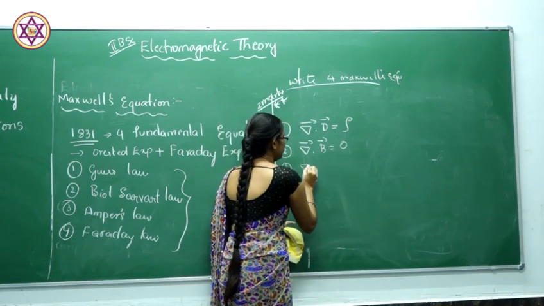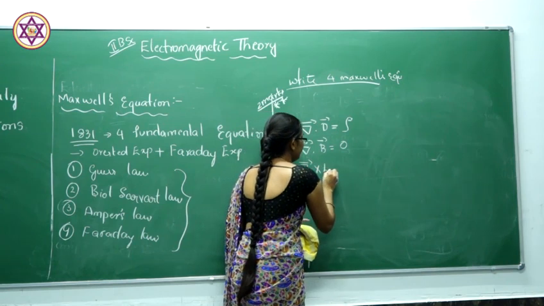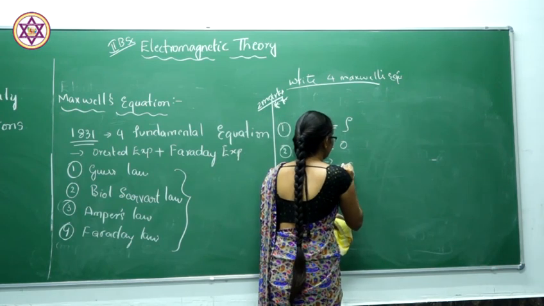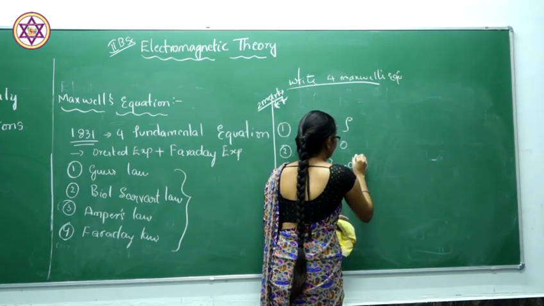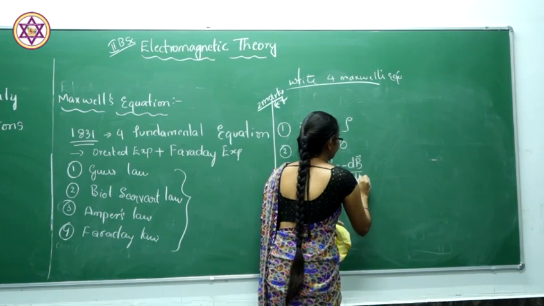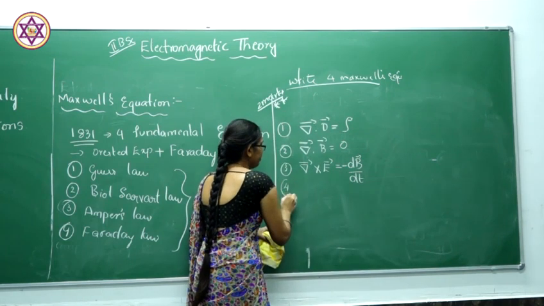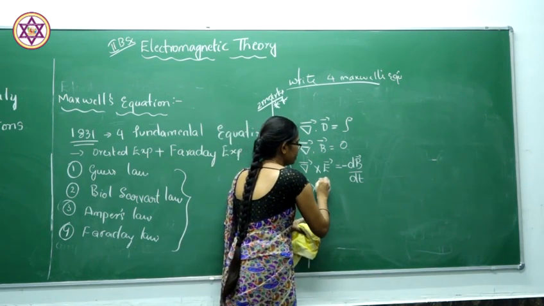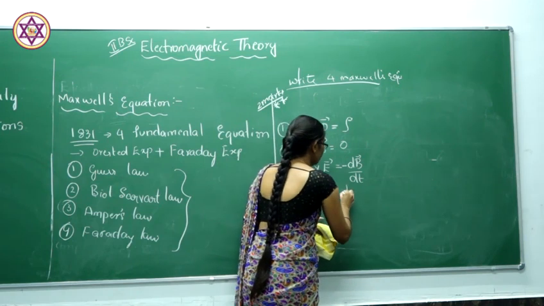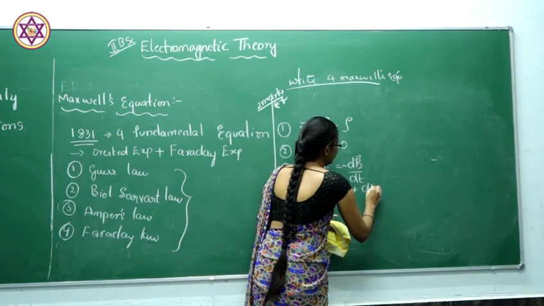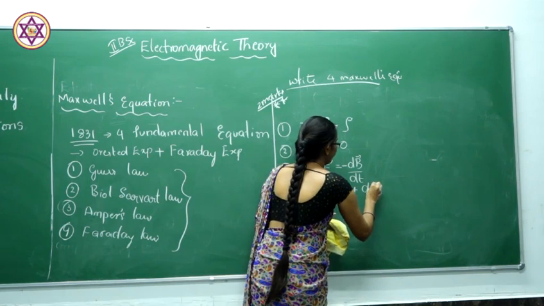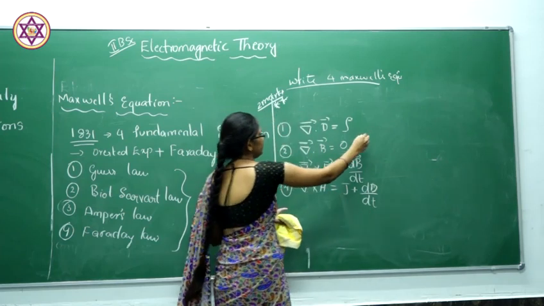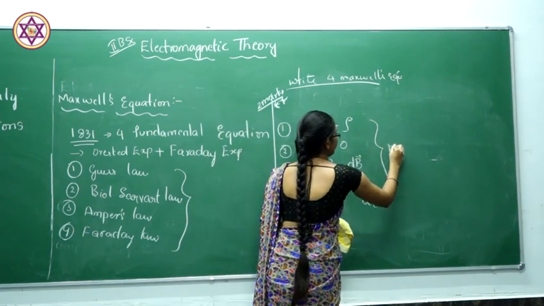The third equation will be del cross E should be equal to minus dB by dt, and the fourth Maxwell equation will be del cross H should be equal to J plus dD by dt. This is the Maxwell's equations.